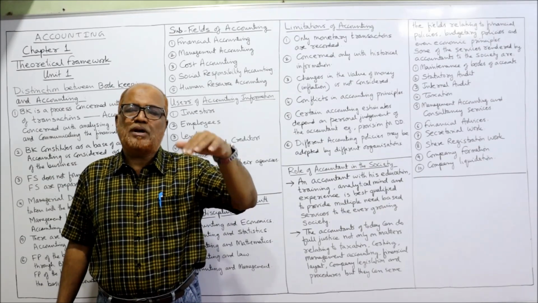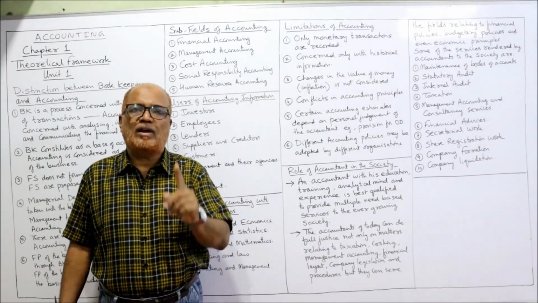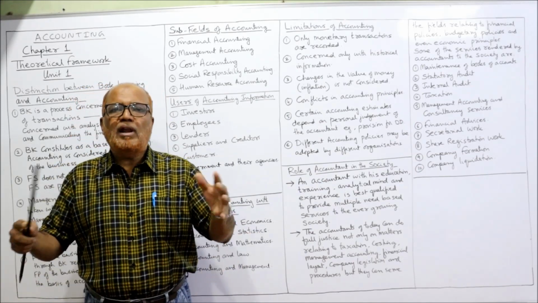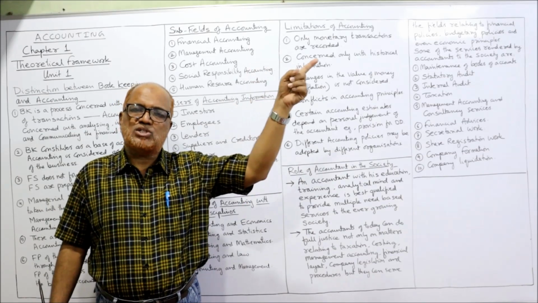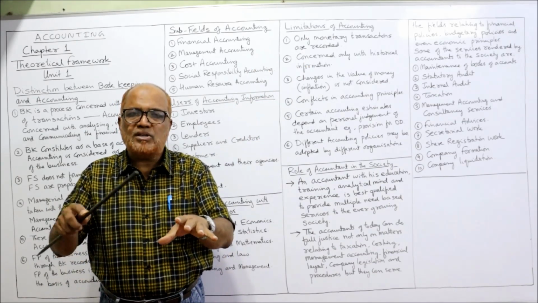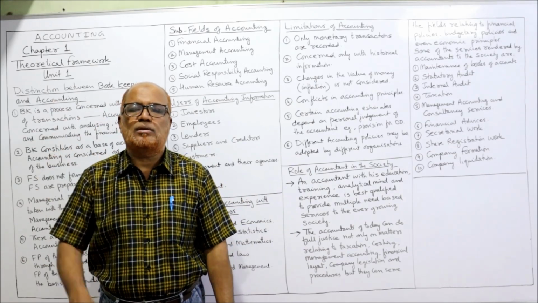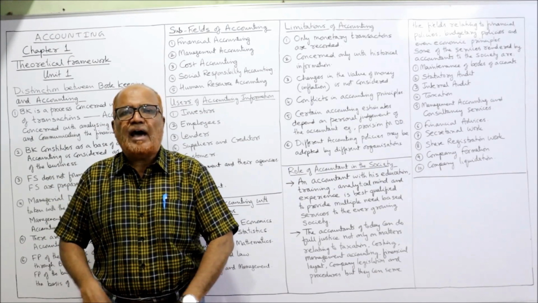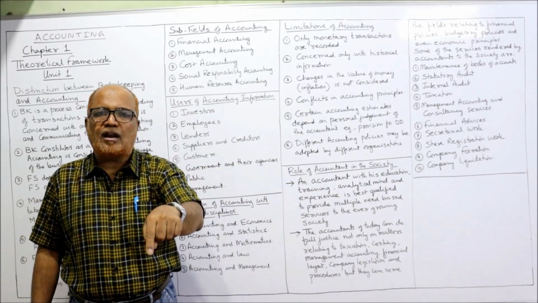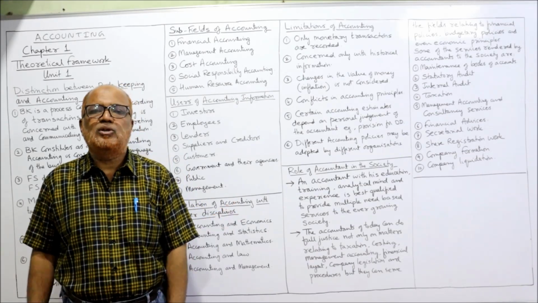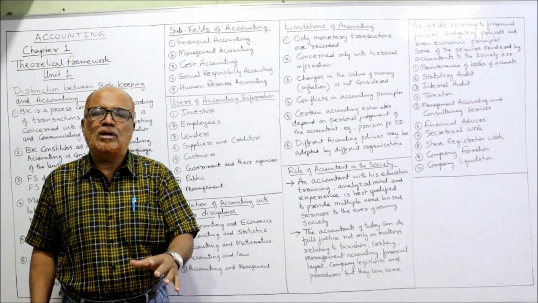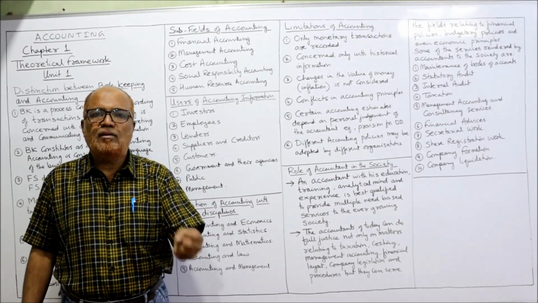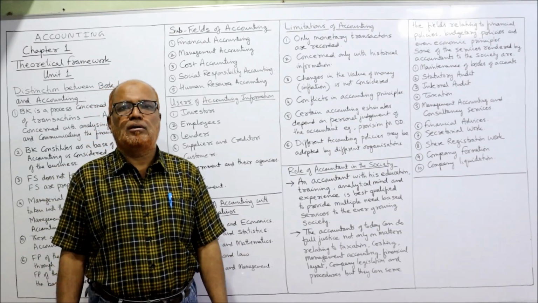For example, a machine is purchased, suppose 5 years back, for rupees 1 lakh. Another machine is purchased in the current year for 50,000. So what will we do? We will add up the 1 lakh rupees of the machine purchased 5 years back and the 50,000 rupees of the machine purchased in the current year, and say 1,50,000. But it is wrong. It is not correct, because the value of money 5 years back and the value of money in the current year is not the same. It is different due to inflation. But in accounting, we simply add up the values without considering the value of money. That is one of the limitations of accounting.